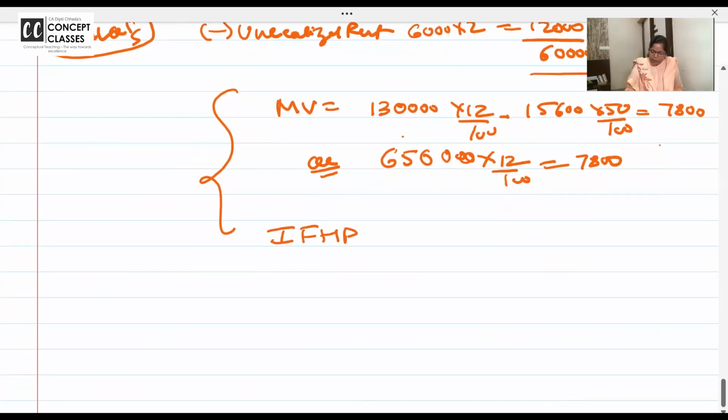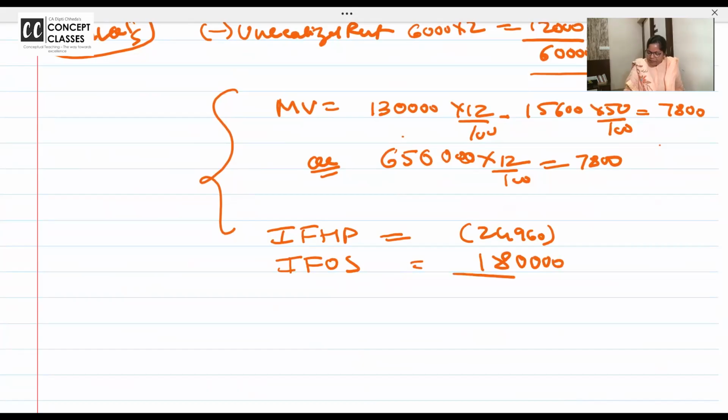Income from house property is 24,960 loss, and they have given in the question income from other sources is 1,80,000. Can we set off house property loss against other sources? Yes. So what will be the TI, the total income? 1,55,000. For sure, we will do it like this.